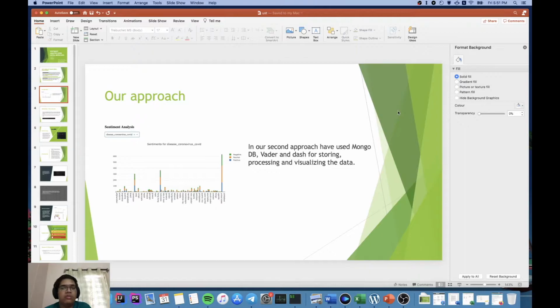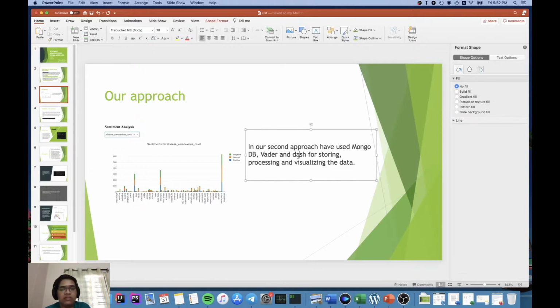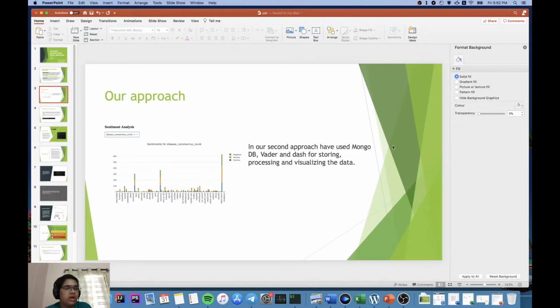In our approach, we use MongoDB to store the tweets. We used Vader for the analysis. This is lexicon based analysis, and the reason we went for that is that to find out the sentiments, we want a very large amount of data to work on. As the data size increases, a typical machine learning algorithm would have been very slow. Because it is lexicon based, it works fairly well and it's very quick. Then we used Dash for the actual presentation part.